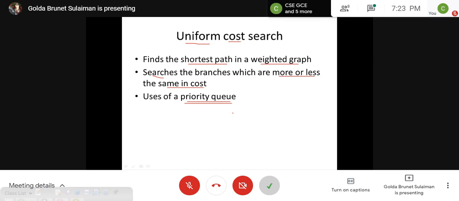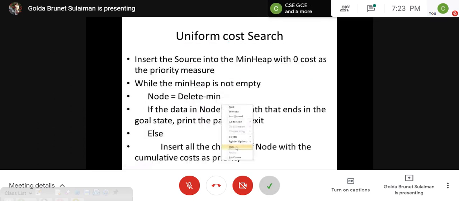So the procedure is this one. This is the algorithm. We start with the source inserted into the min heap with cost 0. That is, the priority of this is 0. That means that this is the lowest priority, I mean, it is having the priority with very low value. That means that in min heap, this is going to get the higher attention. So while the min heap is not empty,